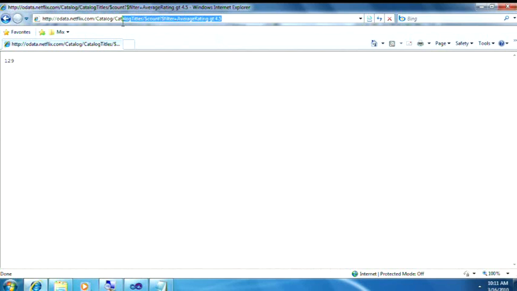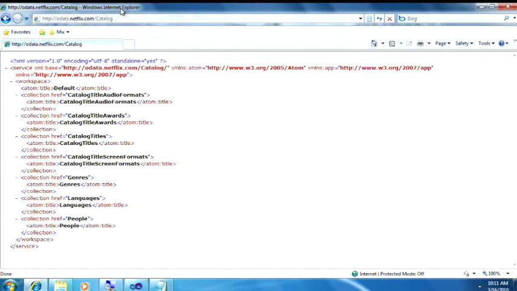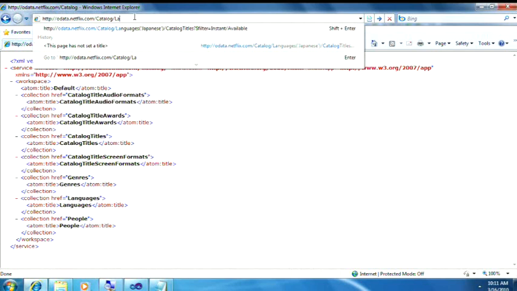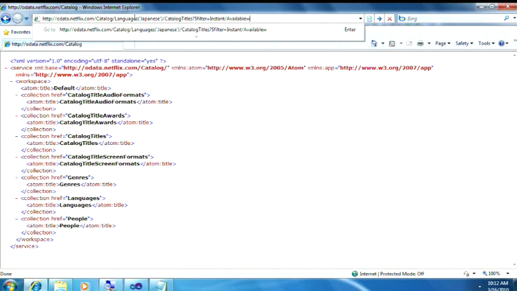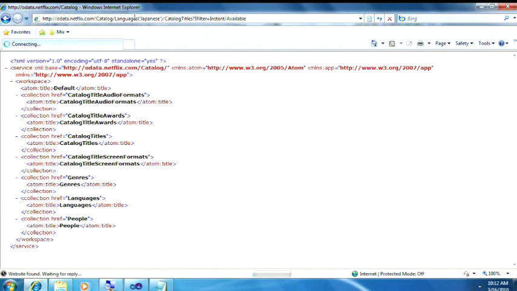So Jonathan, here's a great window of creativity. Can we go back to the service document, and let's go a little crazy and show what we can really do with a query here. Yeah, so in addition to looking at this as just catalog titles, you see we have a lot of other entity sets that we can take advantage of. So for instance, I'm a big fan of Japanese film. So what would be interesting is if we could go in this from languages and say, Doug, I want to get the language that's equal to Japanese, and within that, any catalog title that is associated with that language. Now, I also want to be able to watch the movie instantly, so what I can do is do a filter saying, only give me back titles that are instantly available right now in the Japanese language.